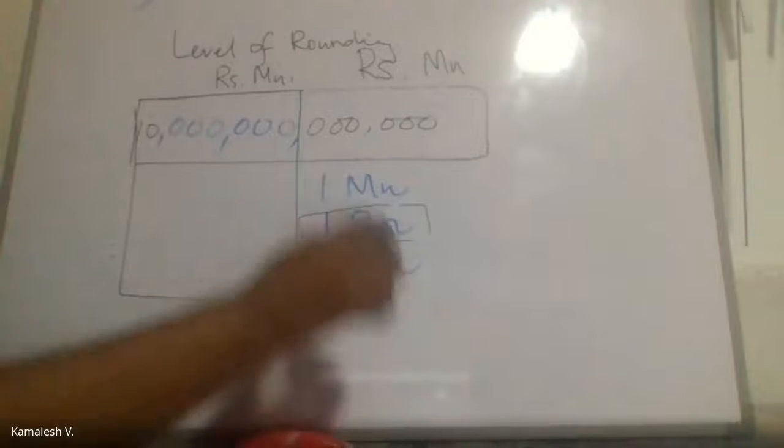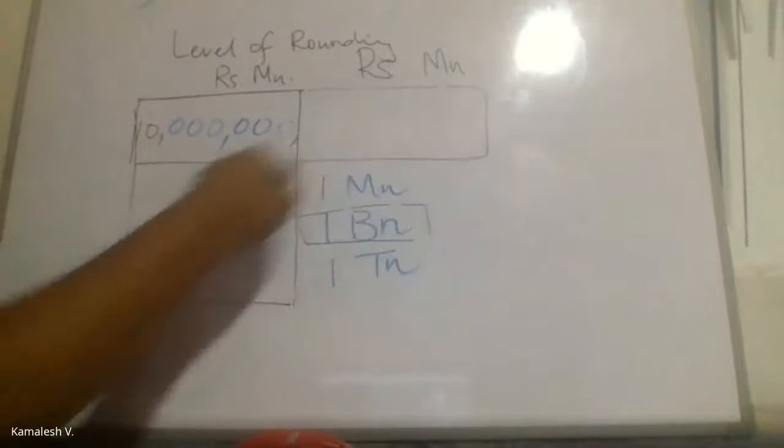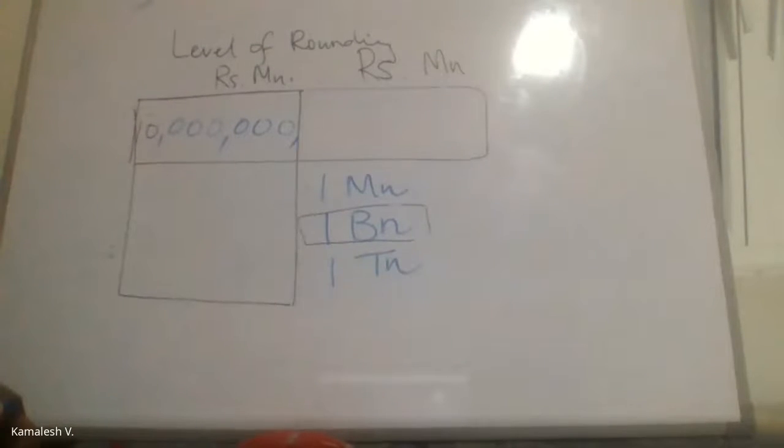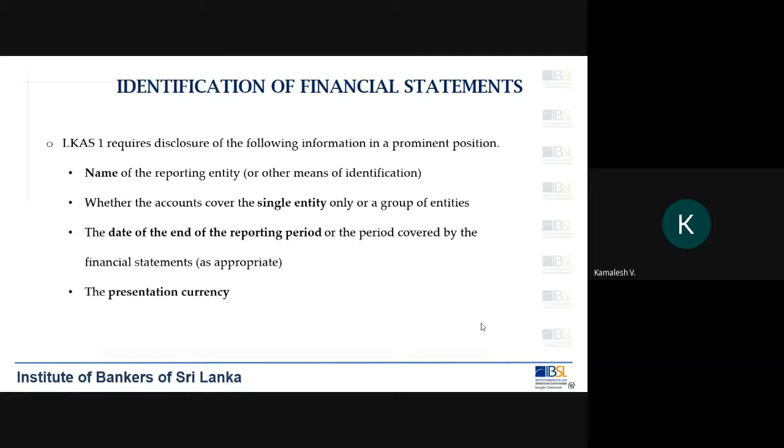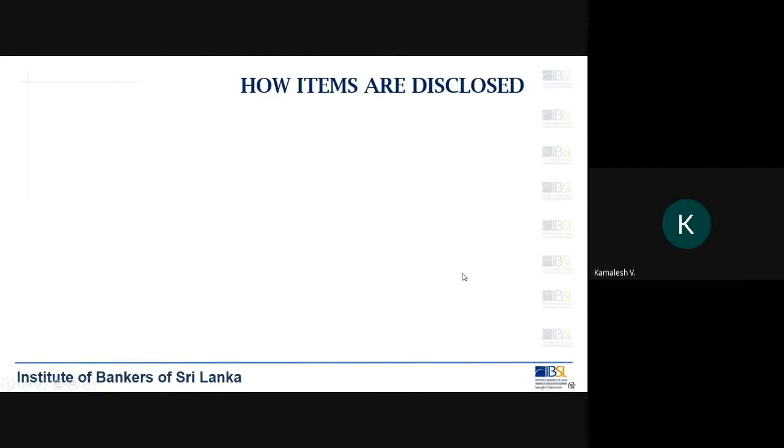So currently, if you remove all these, you will have to say rupees million. Rupees million. So that is about the level of rounding in the financial statements.